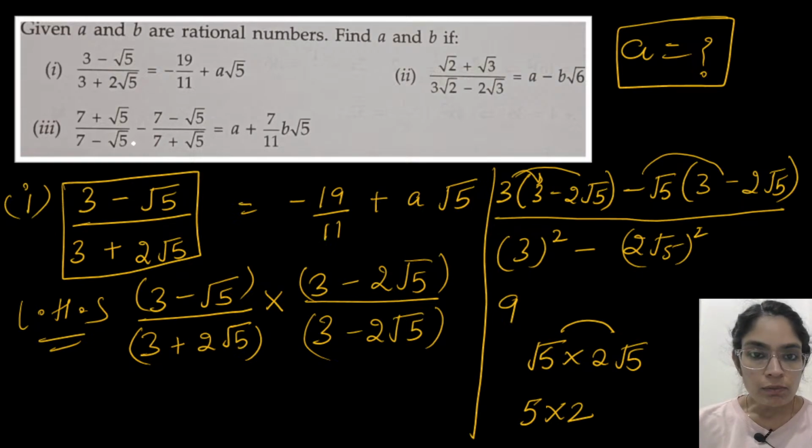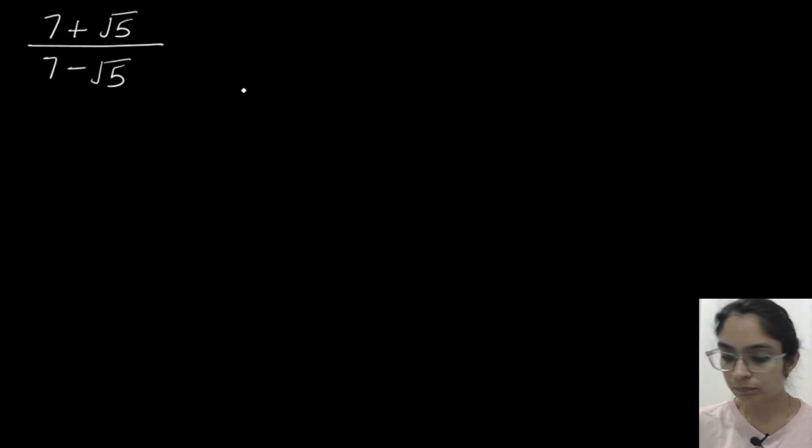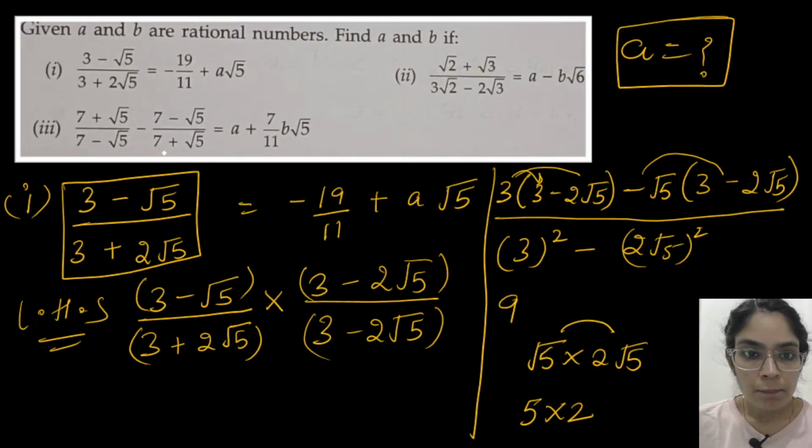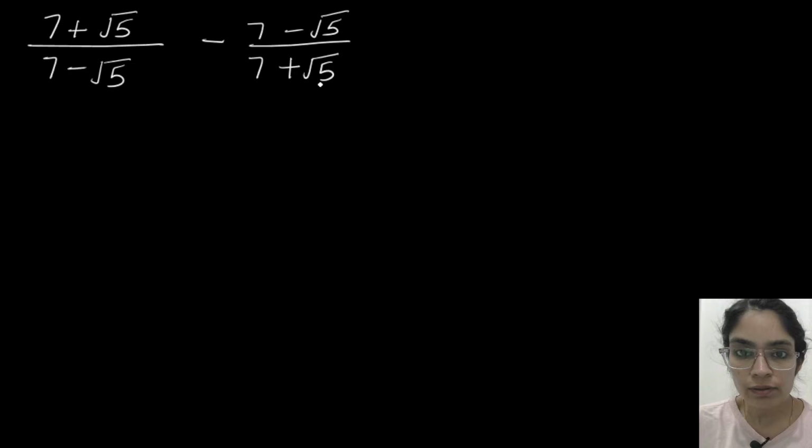So what is given to us? So again we have to find the value of A and B. So this is 7 plus root 5 by 7 minus root 5, minus 7 minus root 5 by 7 plus root 5.